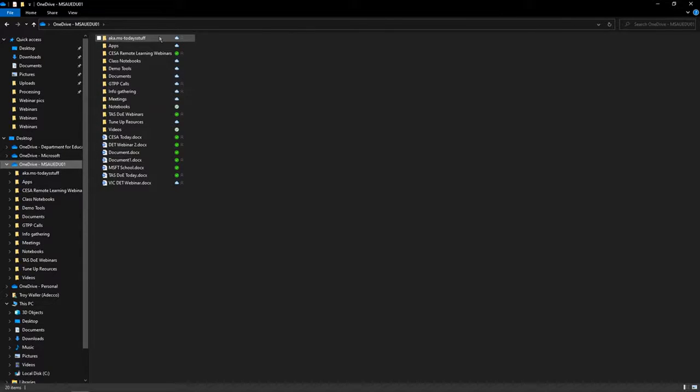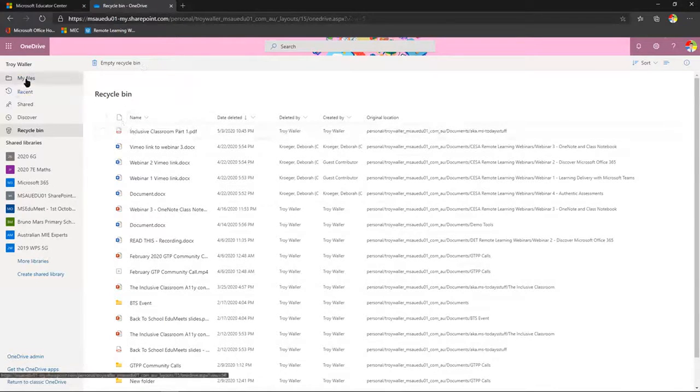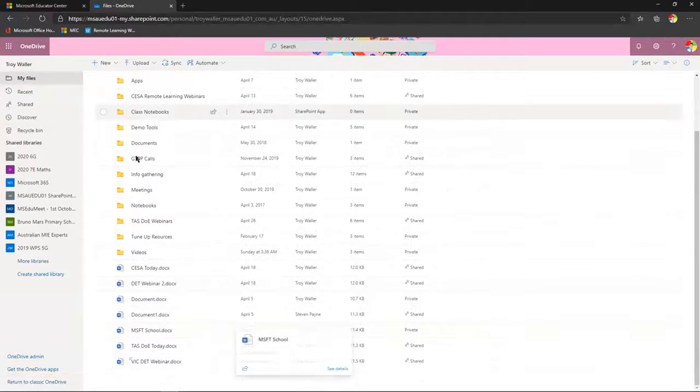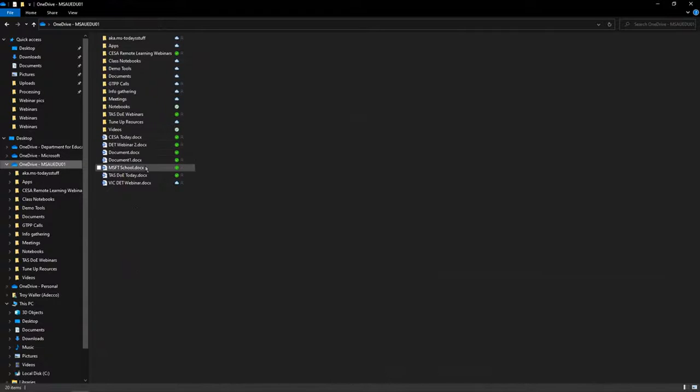Now, you can see here that when I come back into my OneDrive, come back into my files, there's all my files, there's all my folders, there's all my files. Come back here, same thing, okay? It's identical. But the difference here is because these are locally on my machine, if I was to click on them here, it's going to open the full version of Word or PowerPoint or whatever it is that I happen to be using.